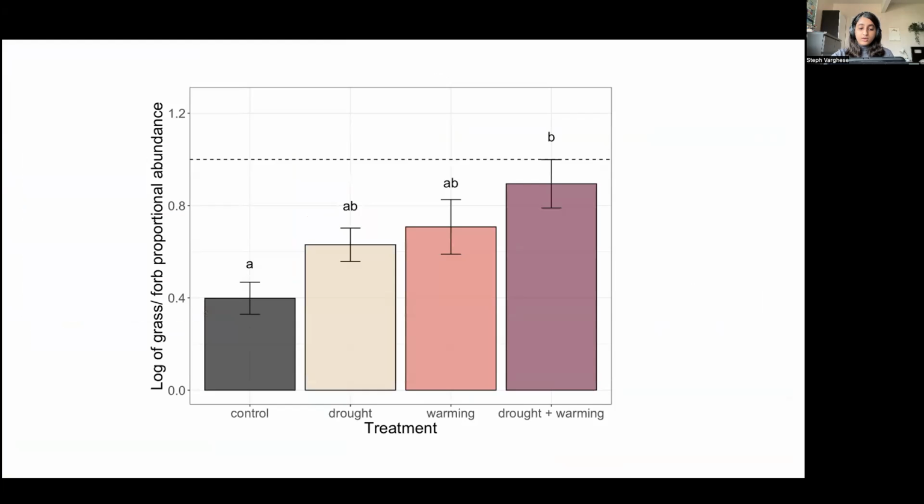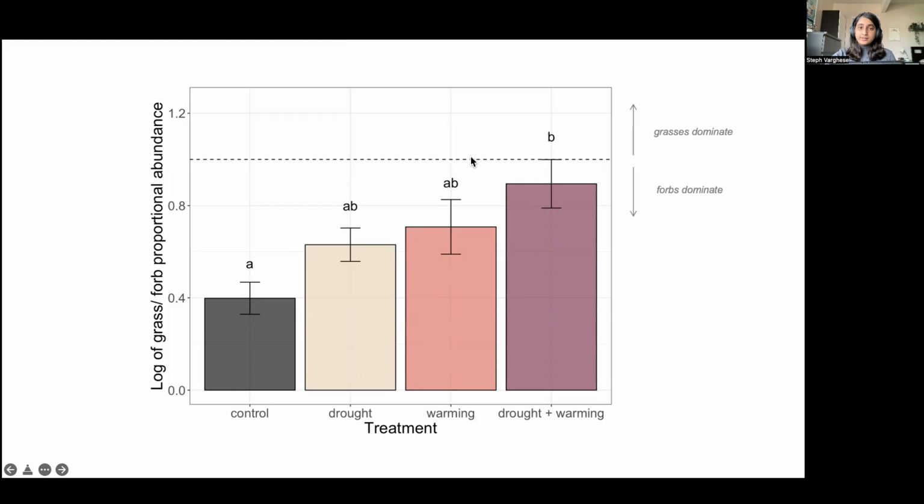In this first figure, we have our drought and warming treatments on the x-axis and the log of grass forb proportional abundance as our response variable, which is a measure of whether aboveground plant biomass was comprised mostly of grasses for y is greater than 1, or mostly of forbs for y is less than 1. Our 16 species plots under control, drought, warming, and drought plus warming treatments all contained a higher proportional abundance of forbs compared to grasses. In other words, all of these bars are below the y equals 1 mark.